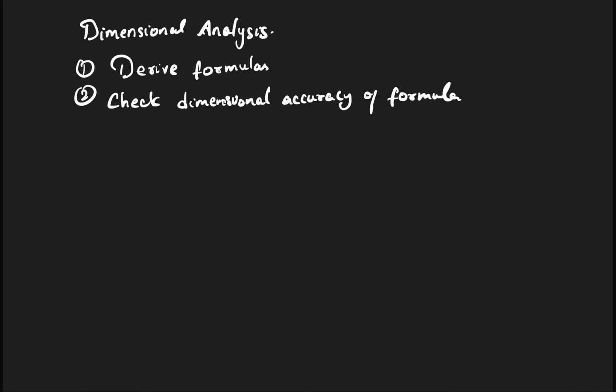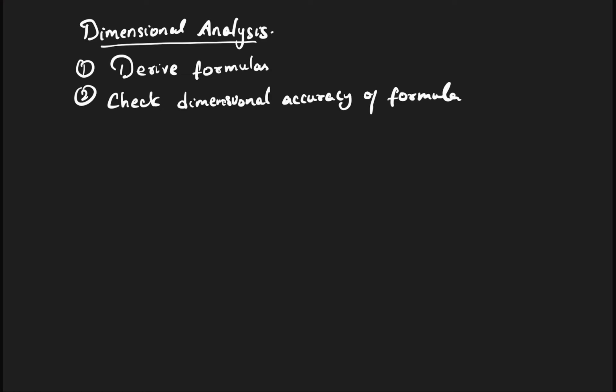So these are the concepts of dimensional analysis. And next let's talk about the principle of homogeneity. So that is also there.